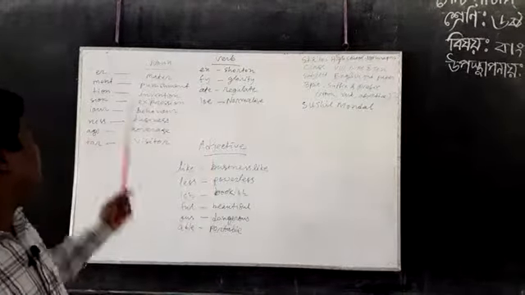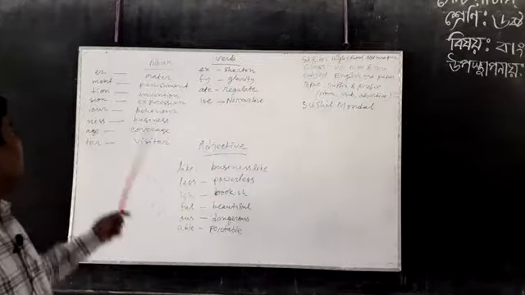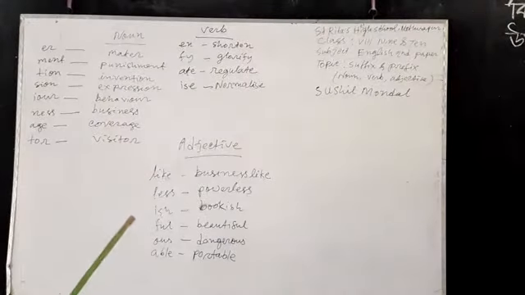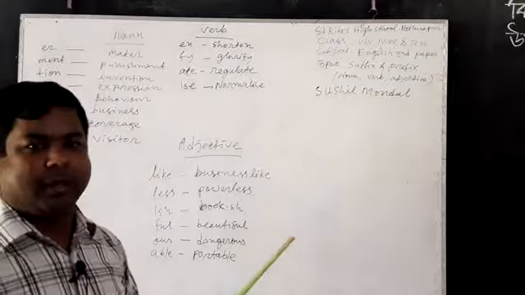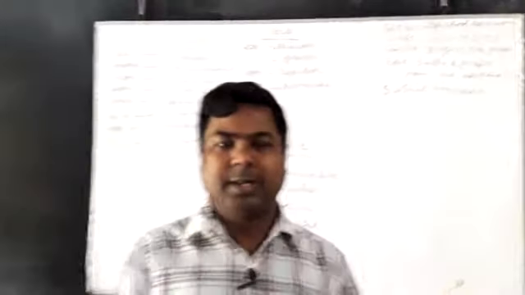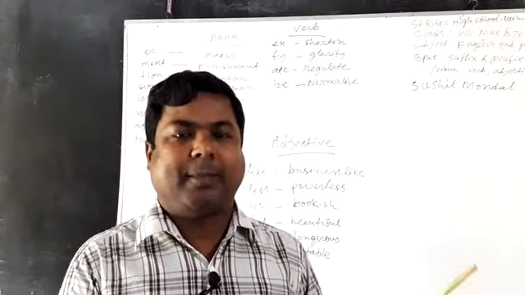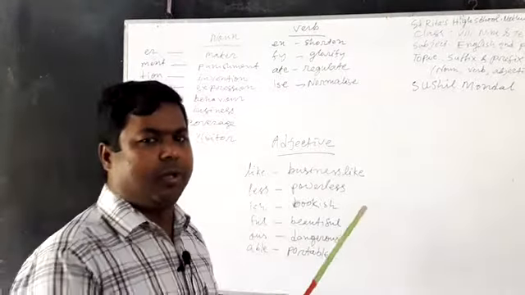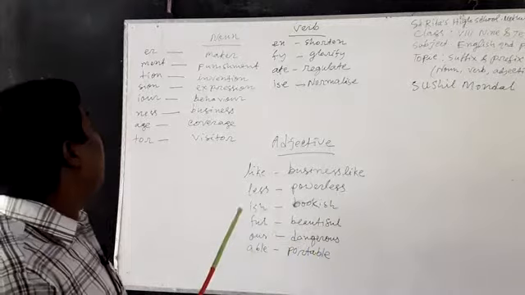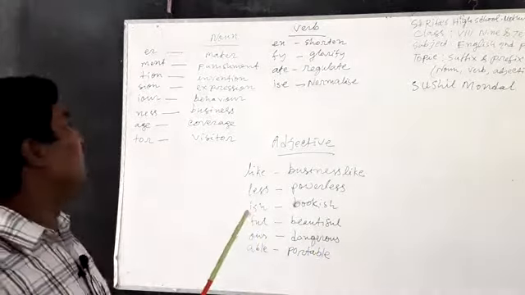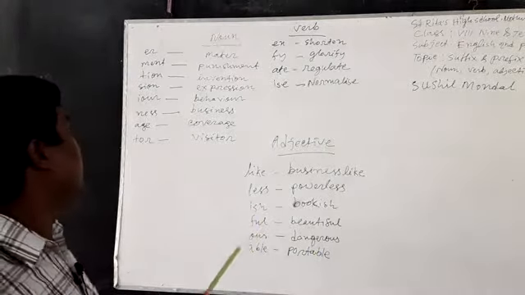Now, I have written something. If you think that the given word is asking you to supply a noun, you must think how to make a word a noun.